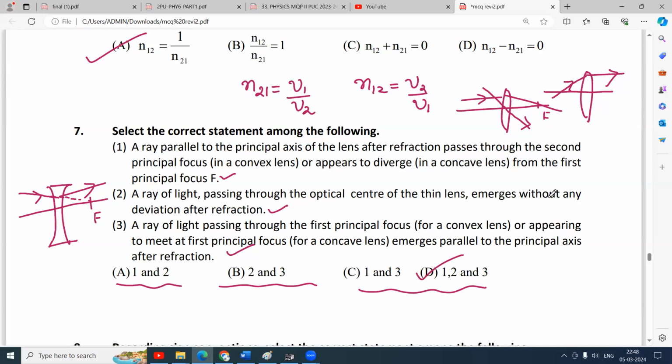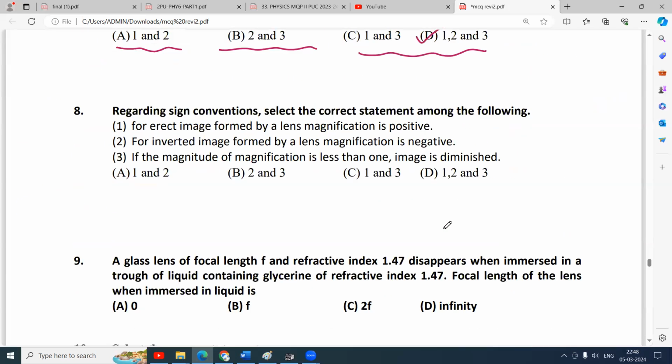1, 2, 3. Regarding sign convention, select the correct statement among the following. For an erect image formed by a lens, magnification is positive. Yes. M, magnification, is the height of the image to the height of the object. That is the formula. If the height is above the principal axis, it is positive; below the principal axis, negative. So for an erect image, the object is above the principal axis, the image is also above the principal axis, so it is positive. Correct.